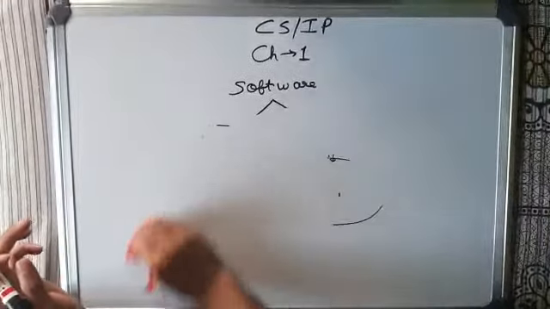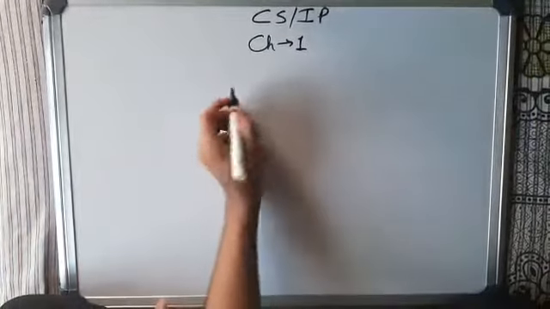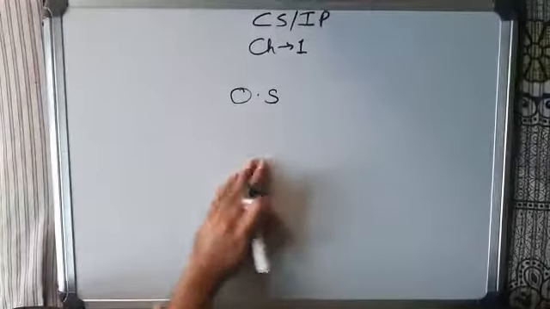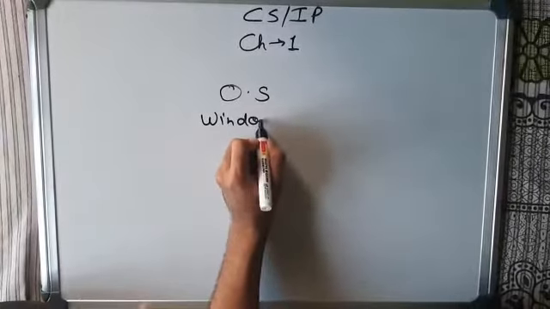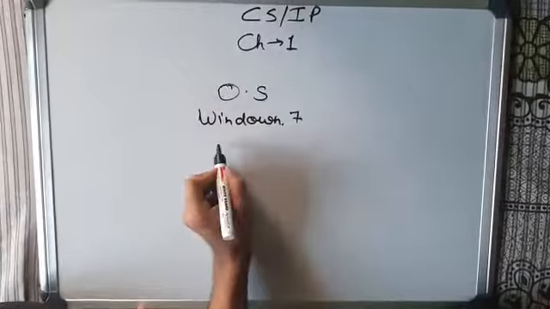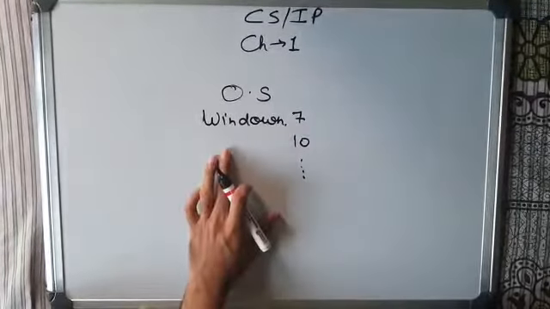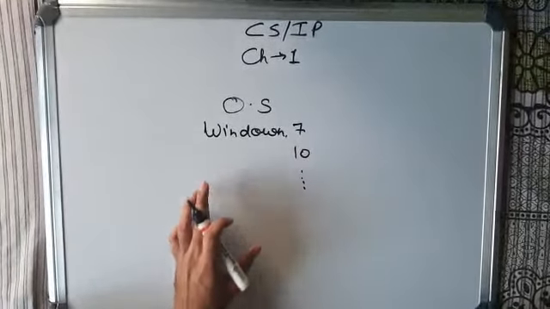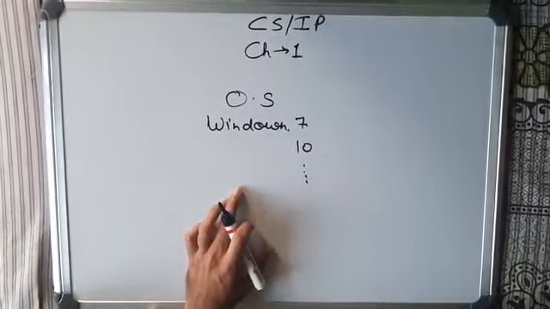As you know, operating system, for example, operating system in computer, you have observed that you have Windows 7, Windows 10, and many more. These are operating systems. You can define operating system as the interface between the user and the hardware.